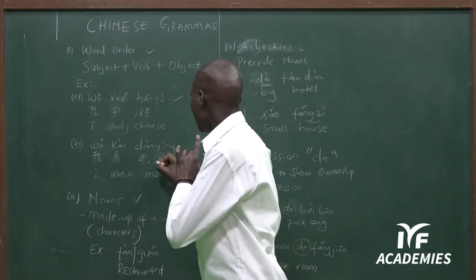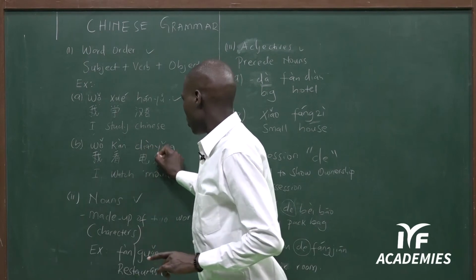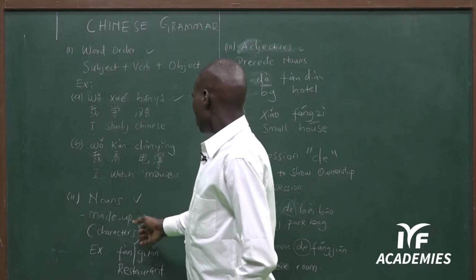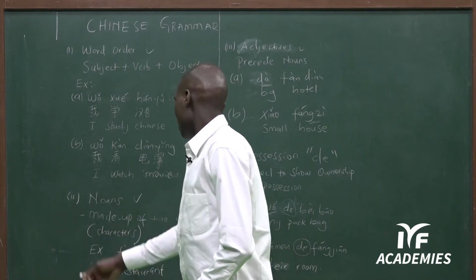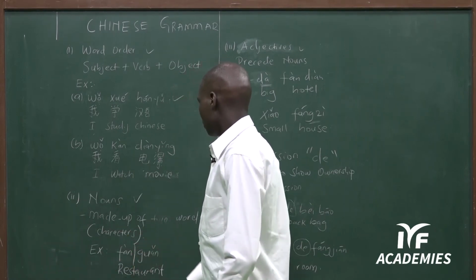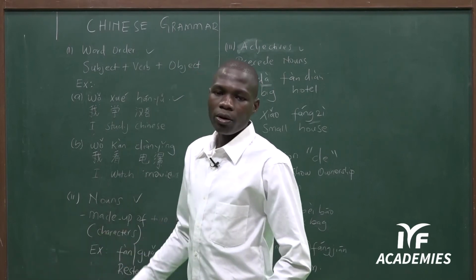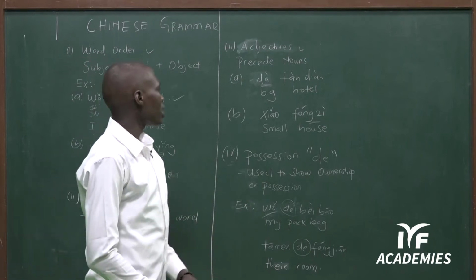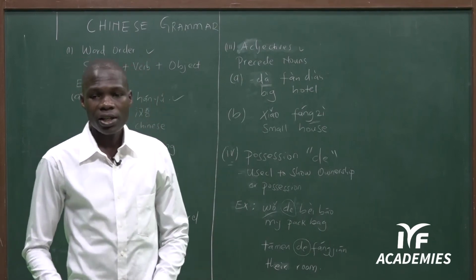I'm sorry, watching a movie, not television. Then we have the nouns. Nouns are always made up of two characters, like fangzi, fandian. They don't have masculine or feminine. Then we have the adjectives. Adjectives normally precede the noun.